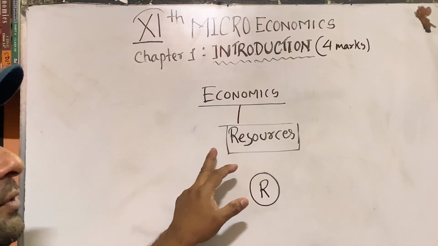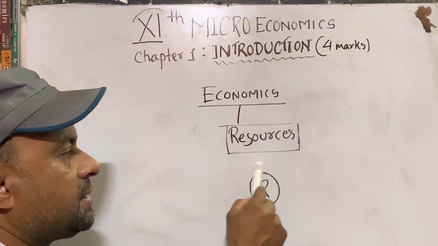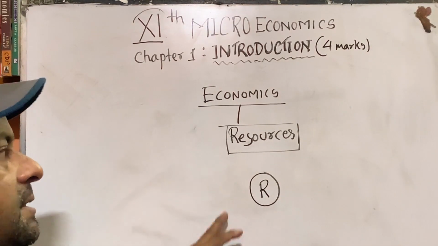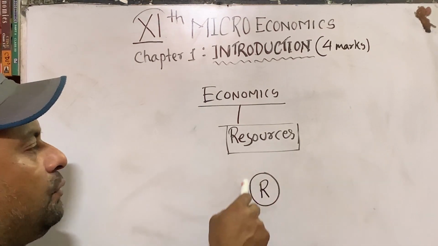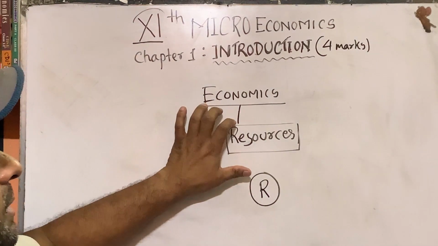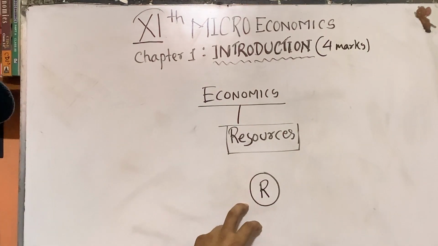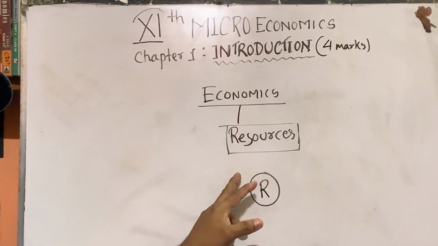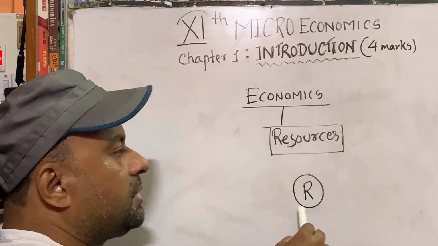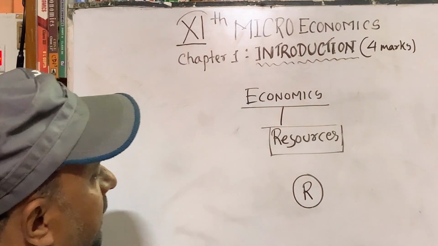Now in economics, we learn how, by using limited resources, all our wants can be satisfied. With limited resources, how we can solve our unlimited wants, this is taught in economics. So economics is a branch of social science which deals with human behavior. Human behavior means our unlimited wants, with limited resources that also have alternative uses. So economics deals with resource-related problems.